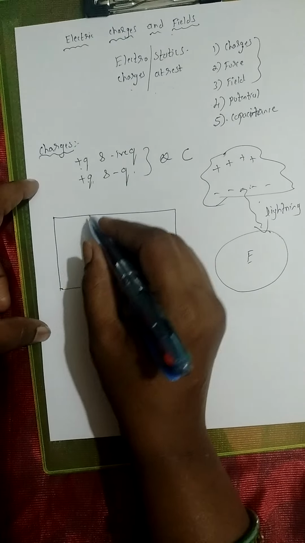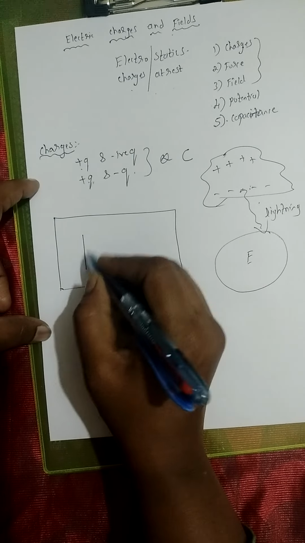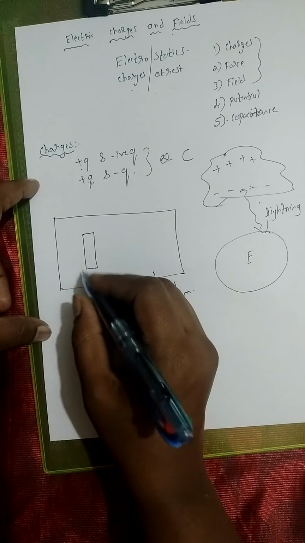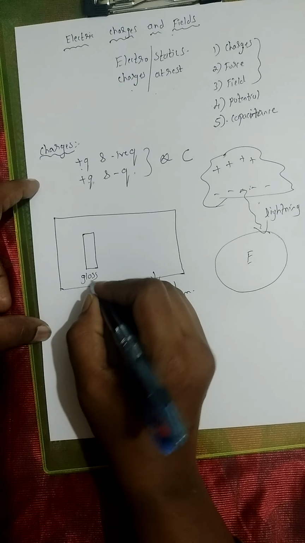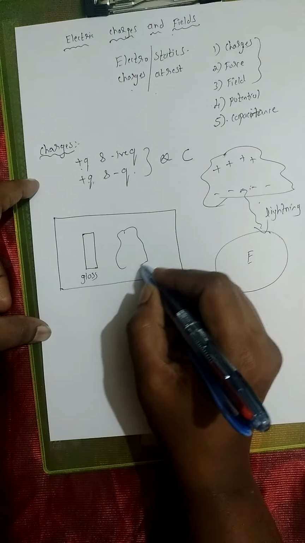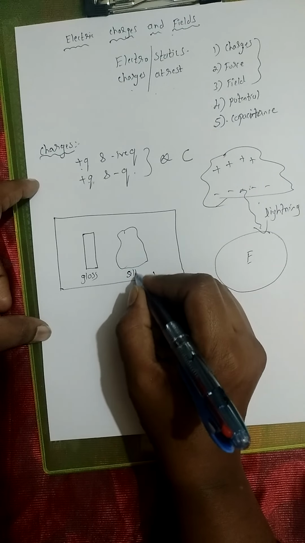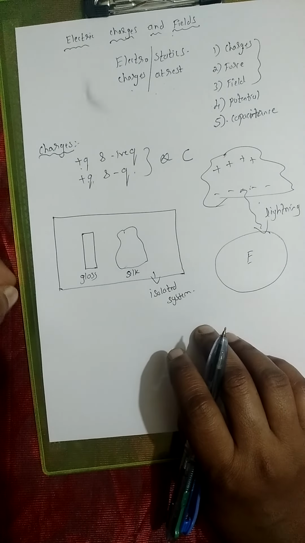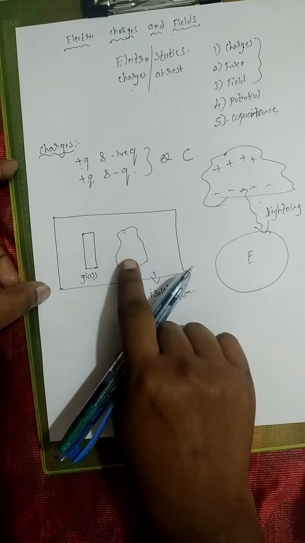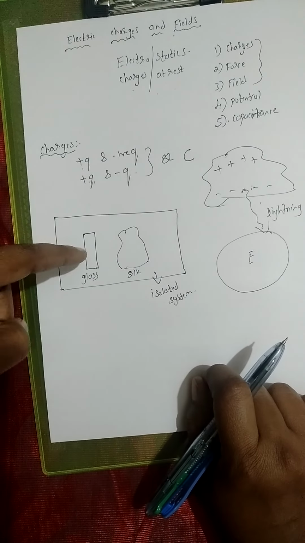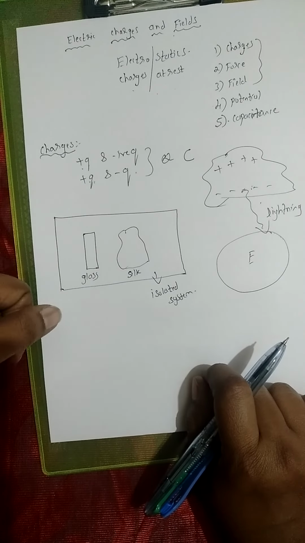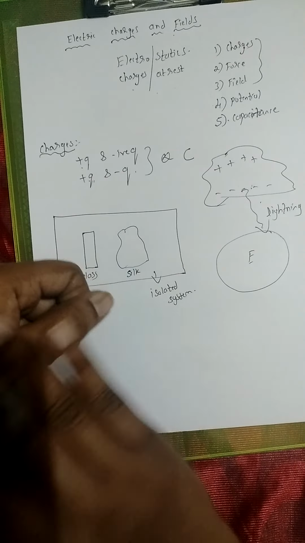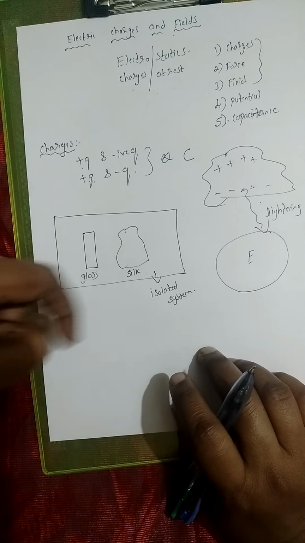In this isolated system, this is a glass rod and this is your silk cloth, okay. Now what I'm going to do is rub this glass rod with the silk cloth. When I rub the glass rod with the silk cloth, what will happen, children? You know that there will be a frictional force between the glass rod and the silk cloth.